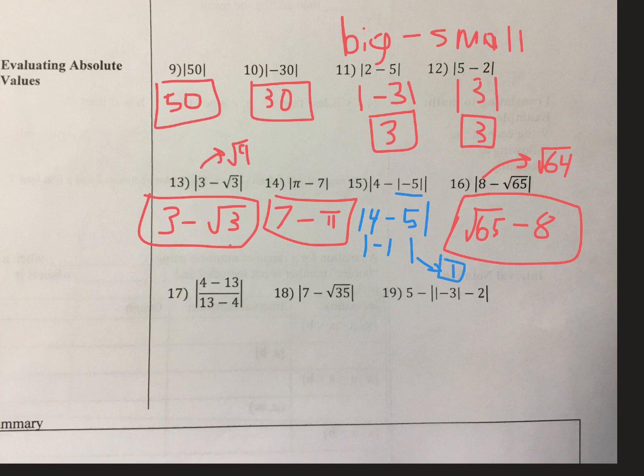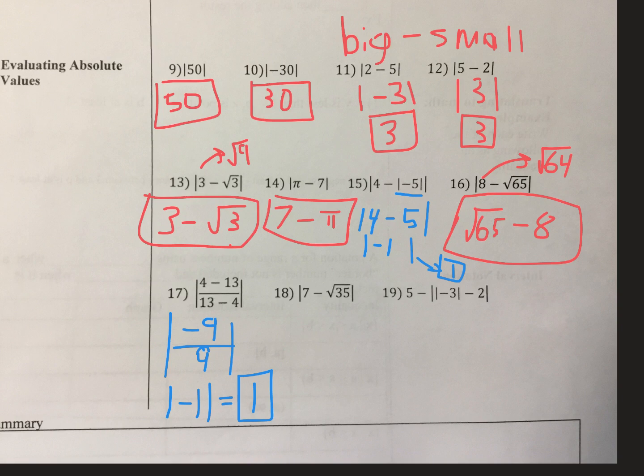All right, number 17, once again, just got to work my way through it. So I got to do the subtraction in the numerator first, which is negative 9. Subtraction in the denominator is positive 9. That's still inside of an absolute value. So when I divide those, it's going to come out to absolute value of negative 1, which is obviously 1.